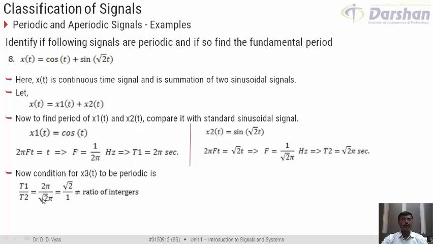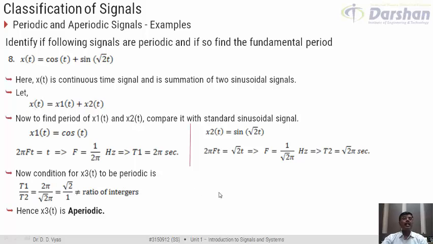We understand that this 1 is an integer, does not matter, but this root 2 is not an integer. So the ratio of T1 and T2 is not the ratio of two integers, and hence x3t is not periodic. That is, x3t, or what we call here xt, is an aperiodic signal. This x3t is basically our xt. So our xt is an aperiodic signal.